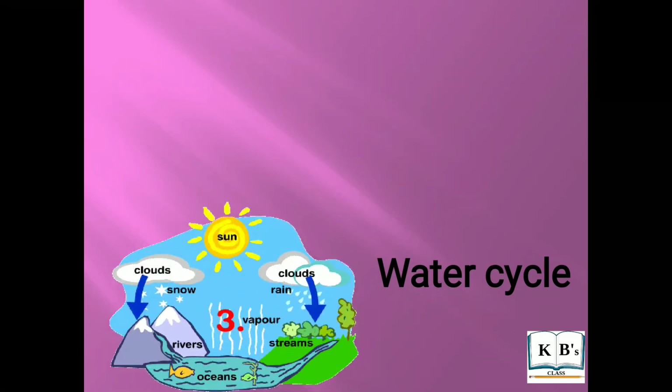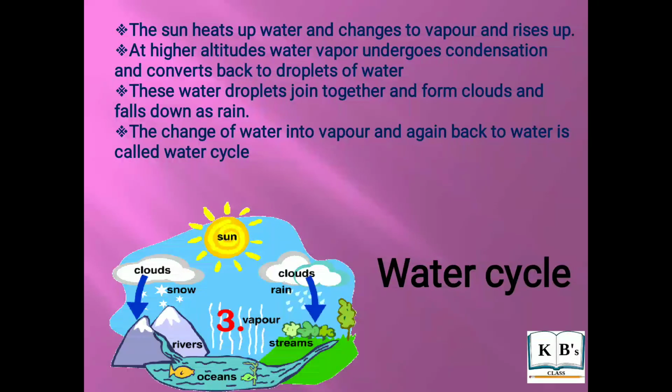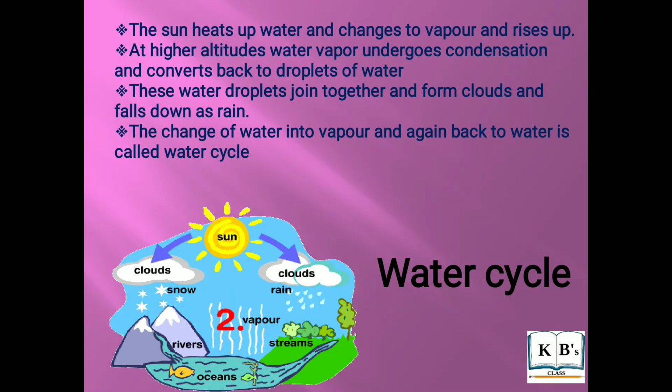So this was all about the different forms of water vapor. Let us study the water cycle. The sun heats up the water and it changes to vapor and rises up. At a higher altitude, the water vapor undergoes condensation and gets converted back to droplets of water. These droplets of water join together and form clouds and fall down on the earth's surface as rain. Thus, the change of water into vapor and again back to water is called the water cycle.